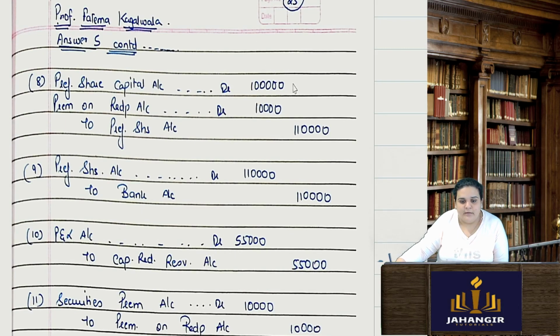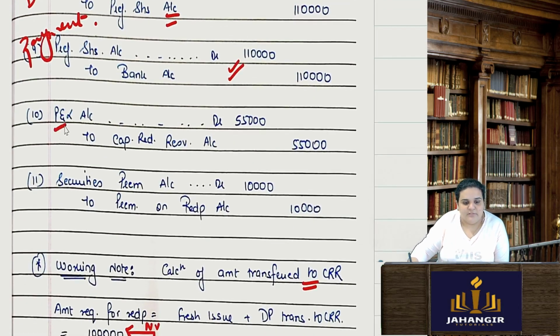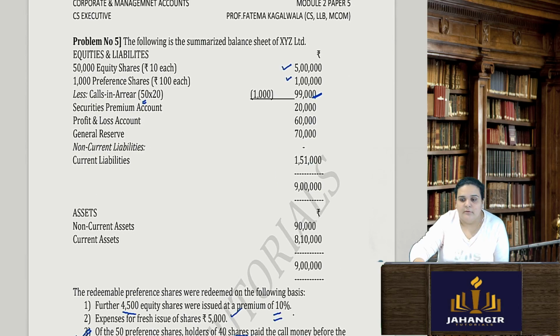Preference share capital account debit, premium on redemption to preference shareholders, and preference shareholders to bank. This is the due amount. This is the payment entry. Then transfer to CRR: I'm using profit and loss account debit to capital redemption reserve. And lastly, securities premium account I have used to write off the premium on redemption. So that is it with redemption of preference share capital.